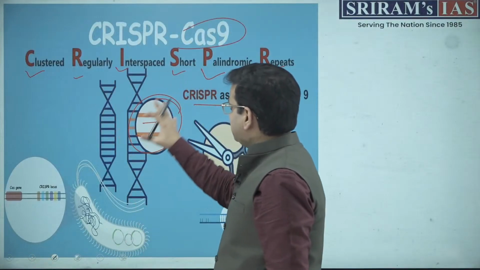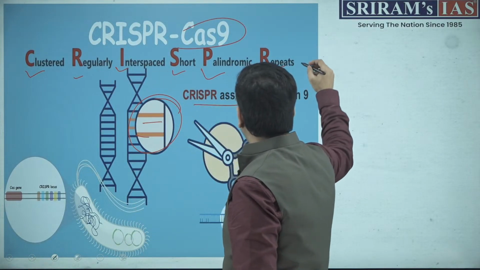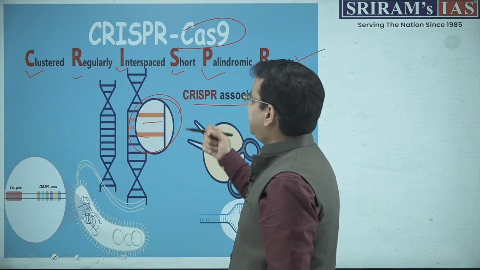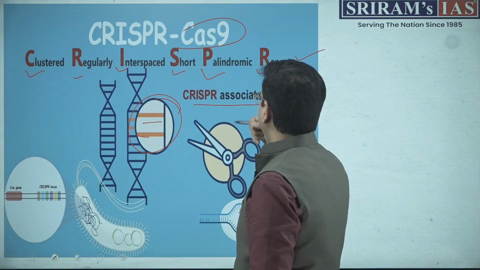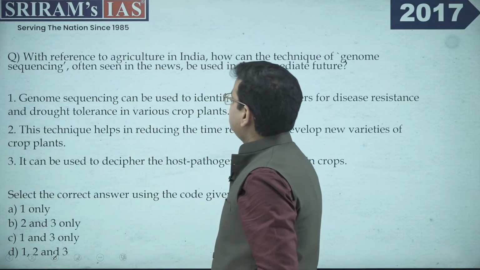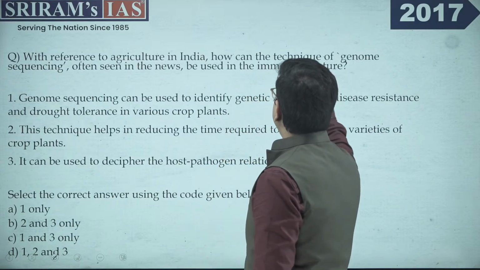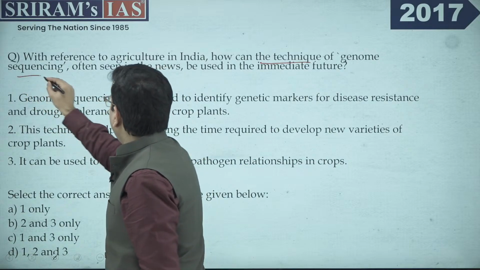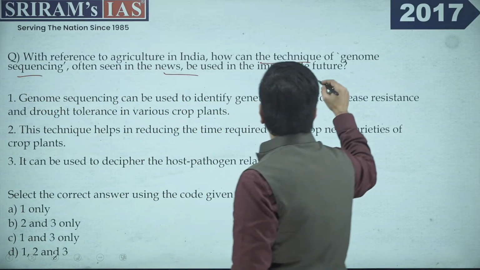Now I have already talked about this, so make sure you know the complete full form of CRISPR or Cas9: clustered regularly interspaced short palindromic repeats. Now moving ahead with other questions with reference to agriculture in India, how the technique of genome sequencing often seen in the news can be used in the immediate future.